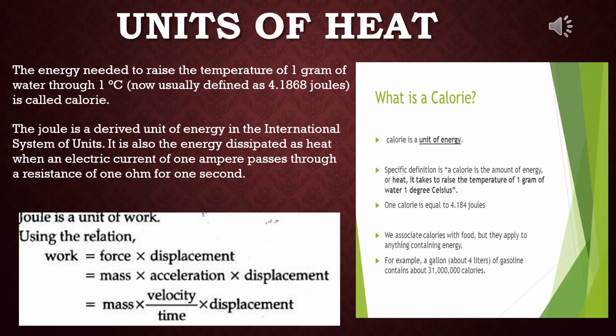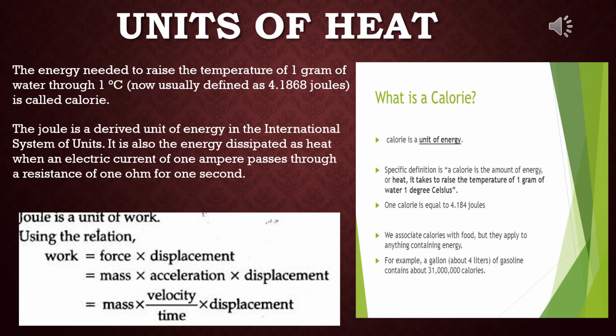It is also the energy dissipated as heat when an electric current of 1 ampere passes through a resistance of 1 ohm for 1 second. Now, what is joule actually? 1 joule is the quantity of energy required for displacement of a body through 1 meter by applying a force of 1 Newton.